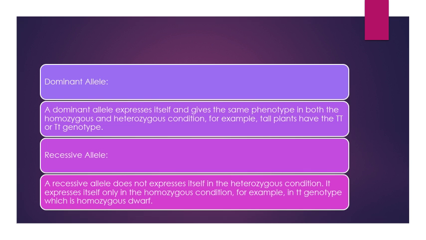Now, what is a dominant allele and what is a recessive allele? A dominant allele expresses itself and gives the same phenotype in both the homozygous and heterozygous condition. For example, tall plants have the genotype TT, which means two capital T's, or one capital T and one small t. Now, what is a recessive allele? A recessive allele does not express itself in the heterozygous condition. It expresses itself only in the homozygous condition. For example, in the two small letter genotype, which is homozygous dwarf.